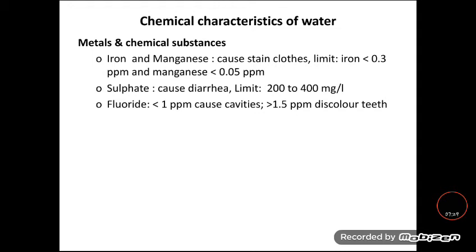Iron and manganese are the main cause of stains in cloth, and the limit for iron is 0.3 ppm, and for manganese it should be less than 0.05 ppm.